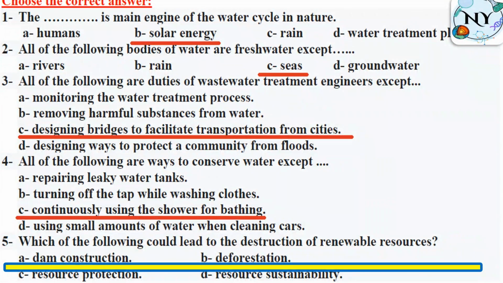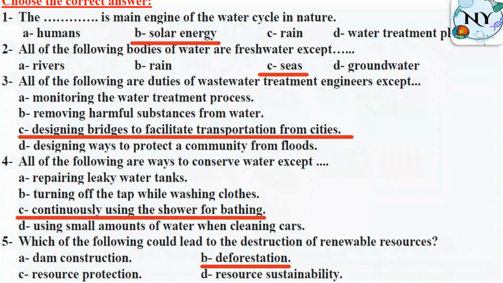All right. So, which of the following could lead to the destruction of renewable resources? It will be deforestation. We said they are unlimited or cannot run out easily, but if we don't care about them or if we use them in a careless way, it leads to destruction of renewable resources or they can run out.